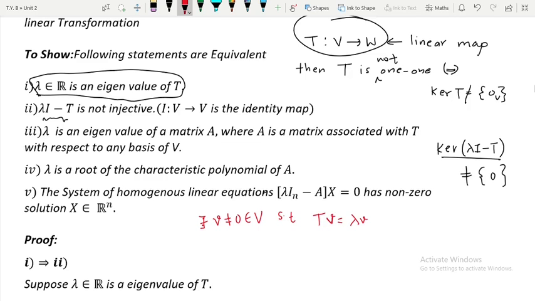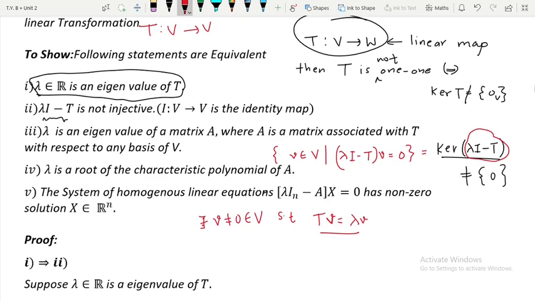Now we have to move towards the kernel of lambda I minus T. So what will be the kernel of lambda I minus T? If you think of this definition, our map is from V to V only in this case. So it will be the set of all v belonging to V such that, we are not talking about the kernel of T, we are talking about the kernel of lambda I minus T, so lambda I minus T of v should be equal to 0, isn't it? This is nothing but the definition of the kernel of lambda I minus T.